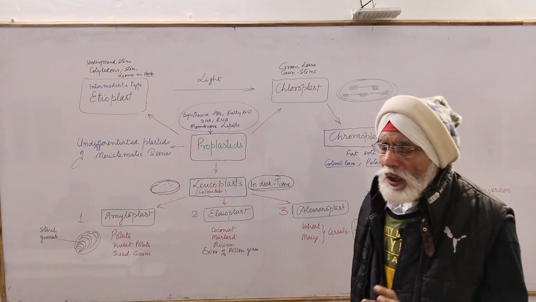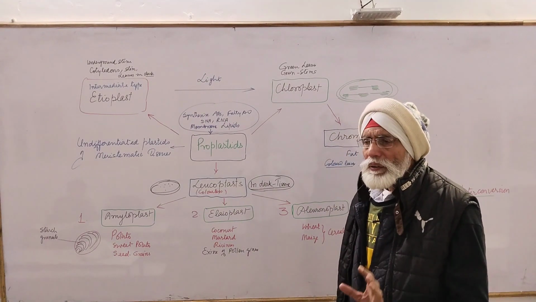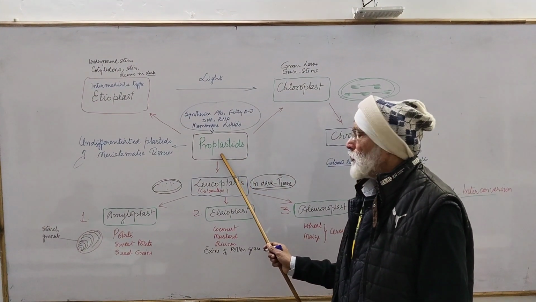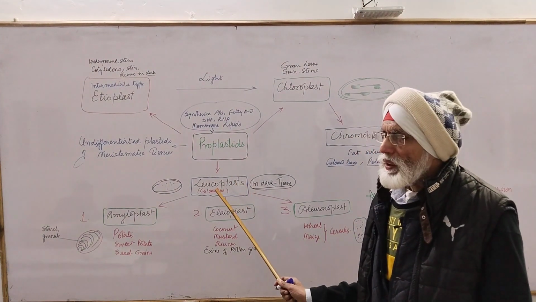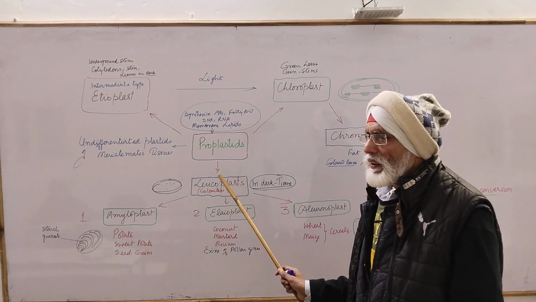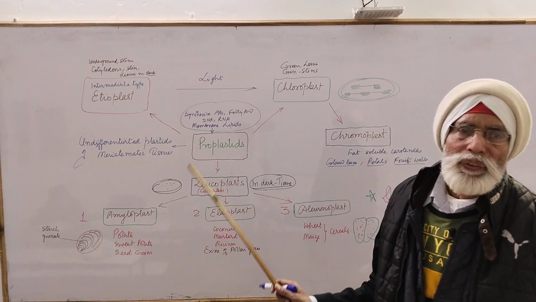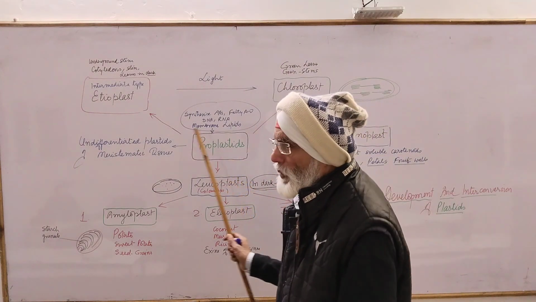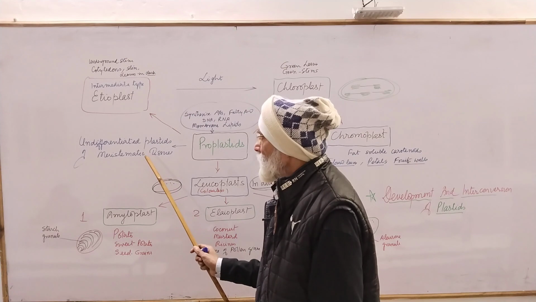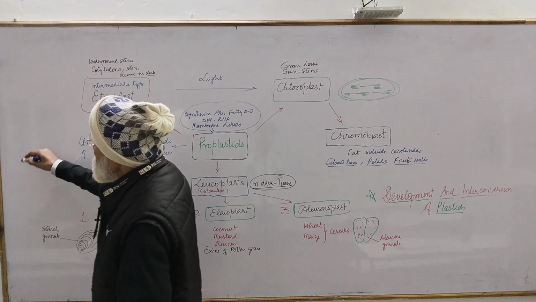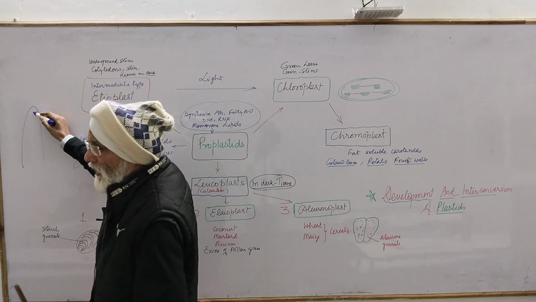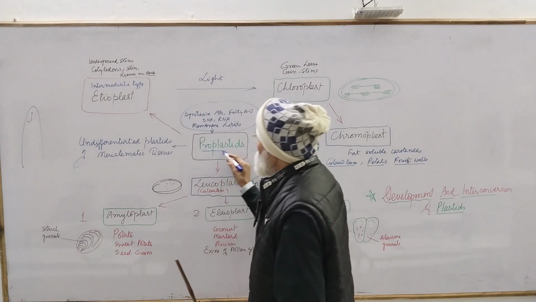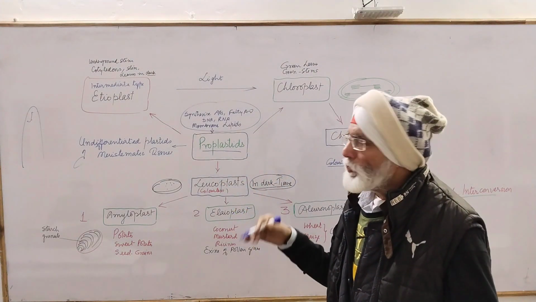Okay, now let us see how they originate in a plant cell. First of all, the most important point is proplastid. Proplastids are the initial cell organelles which are responsible for the formation of various types of plastid. Second point, these proplastids are present in the undifferentiated plastid of the meristematic cell. Suppose this is the shoot apex, where the cells divide, and in these meristematic cells the plastids are present in the form of proplastid because they originate the plastid.